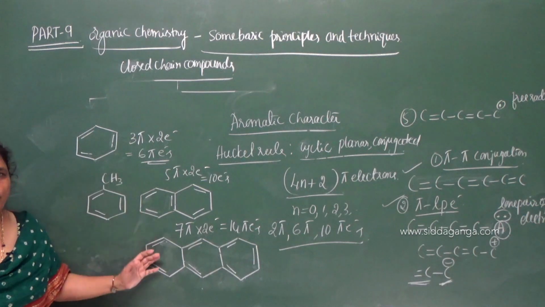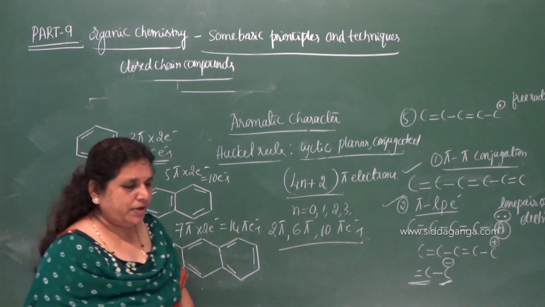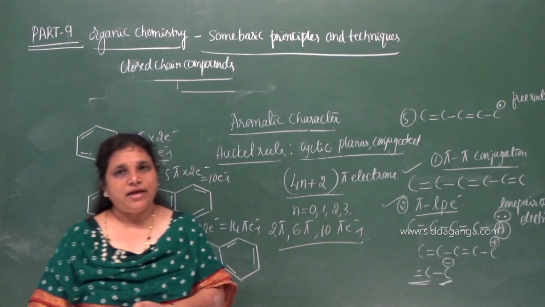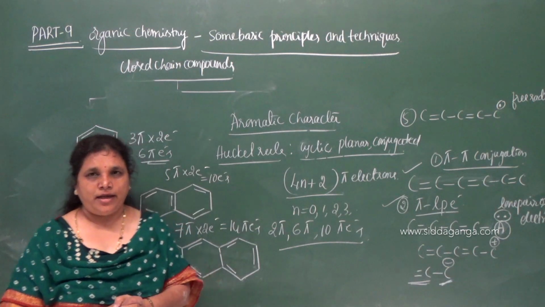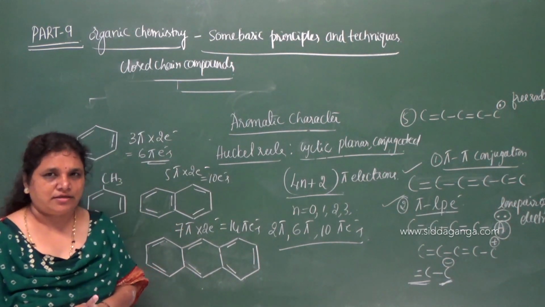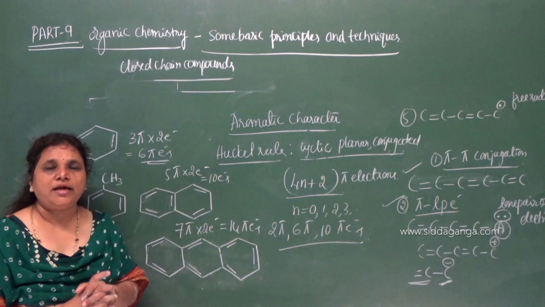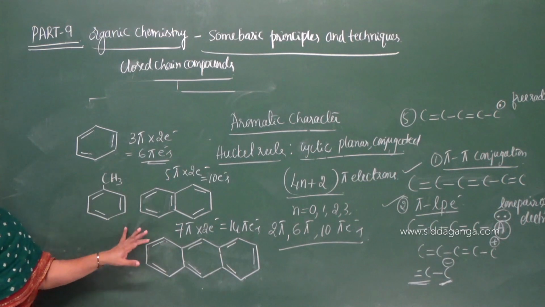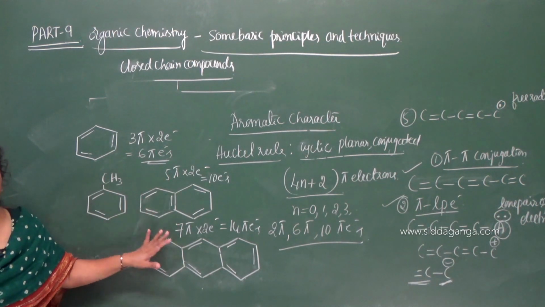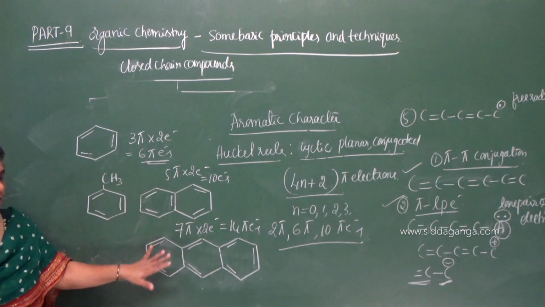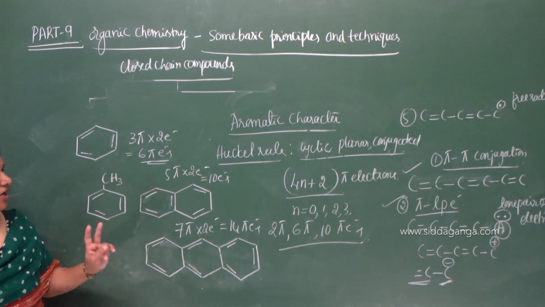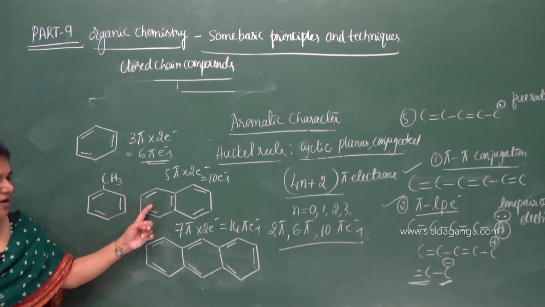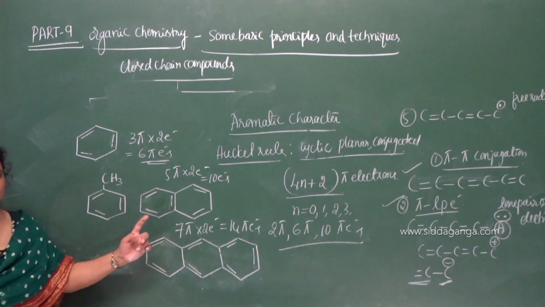and these two are the polycyclic benzenoid aromatic compounds. Now, what do you mean by benzenoid aromatic compounds? They are the homocyclic aromatic compounds containing at least one benzene ring. So, the homocyclic aromatic compounds containing at least one benzene ring are called benzenoid aromatic compounds. Benzenoid aromatic compounds are further classified into two types. One is, what is that? Monocyclic and polycyclic.